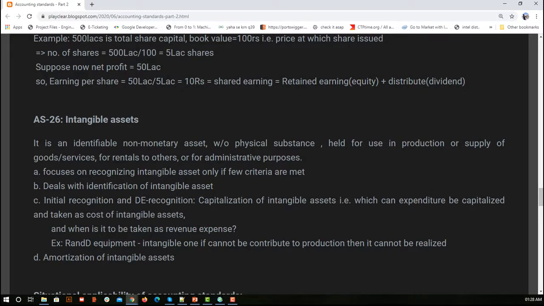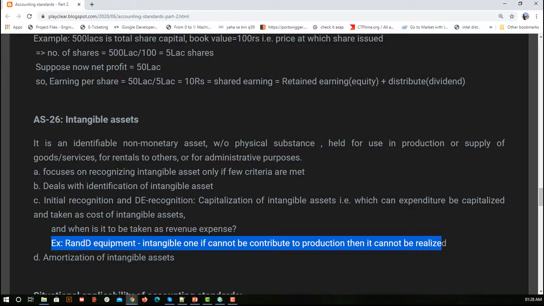Now there is an exception here. Suppose you are doing some research and development. If after the research of, say, 8 or 9 months, the end result is useful for the production, then we consider that as an intangible asset.